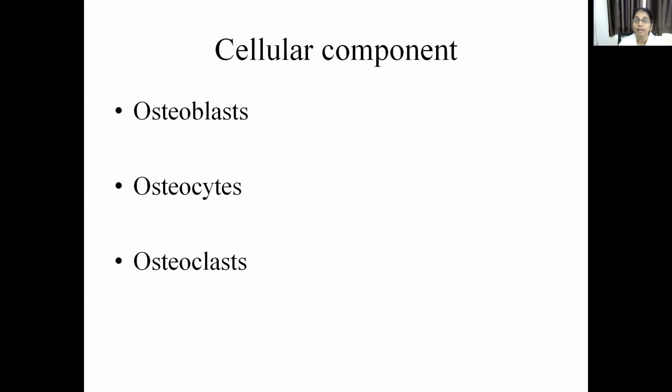That is, these are the ones which form the osteoid. Osteoid, as I said, provides structural support to the bone. And the most important protein present in the osteoid, which is very unique to the bone, is osteocalcin or osteopontin. So osteoblasts are responsible for the osteoblastic activity of the bone. They form the osteoid.